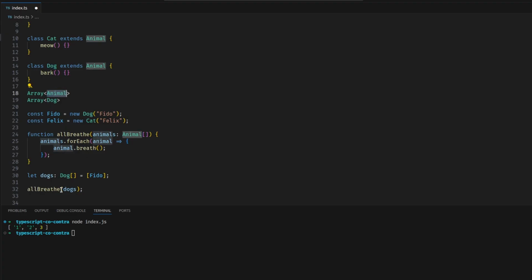So in allBreathe, we're expecting what? A general type of animal. And we're giving it a more specific type, and it is accepted. It's okay to do that, to give the more specific type when the more general type is expected. And because we can do that and that works, this is covariant, right? Contravariant actually says the opposite. Anywhere the specific type is expected, the more general type can be accepted. When this is expected, this is accepted.